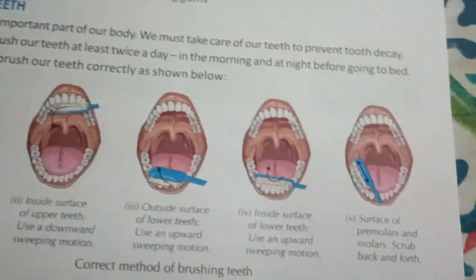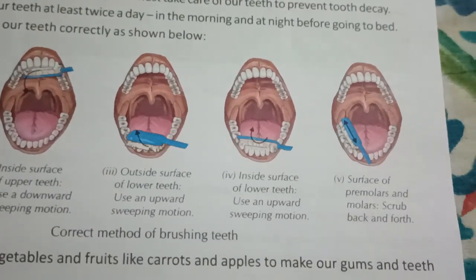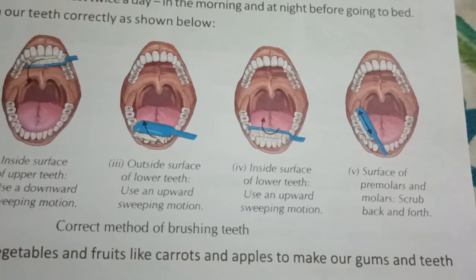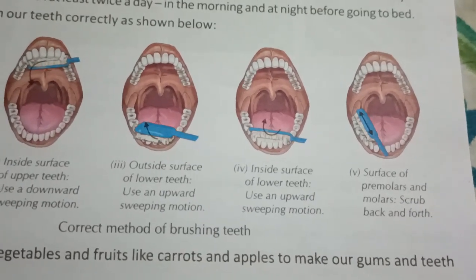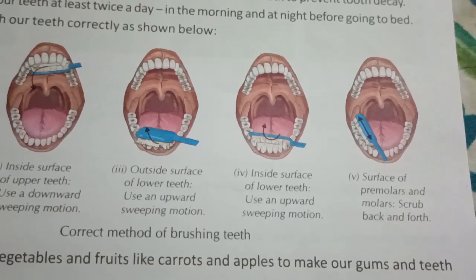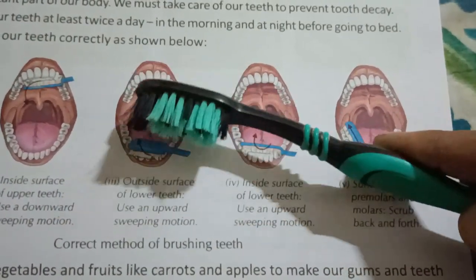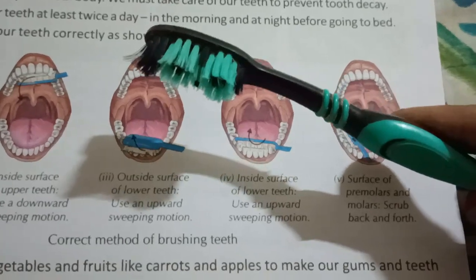Now we'll discuss the lower teeth, how to clean the lower teeth. First we'll see the outside surface of the lower teeth, how we have to clean it. Use an upward sweeping motion. It means we have to take the brush upward like that.